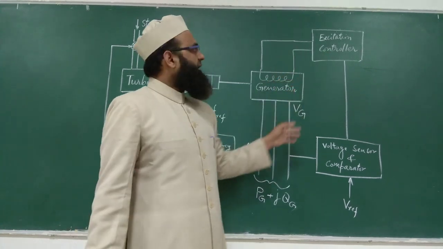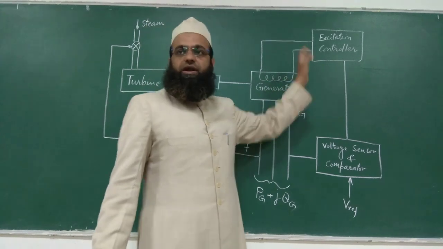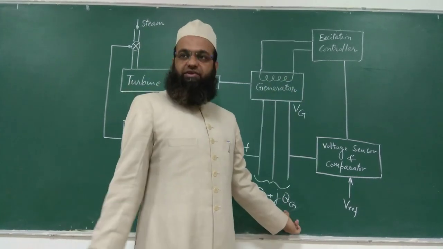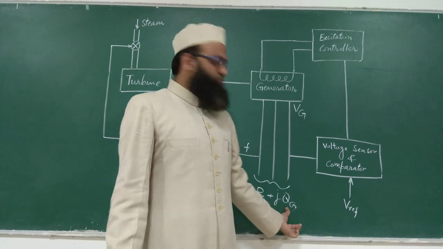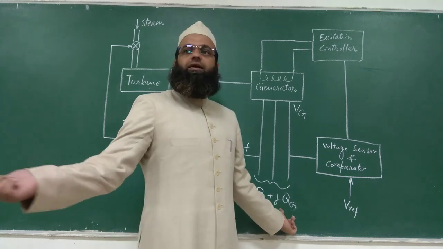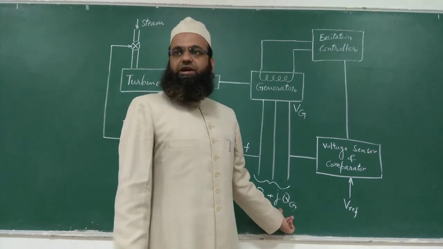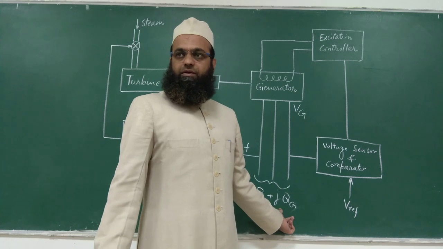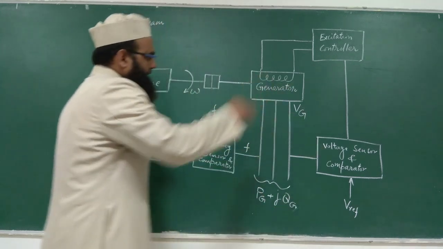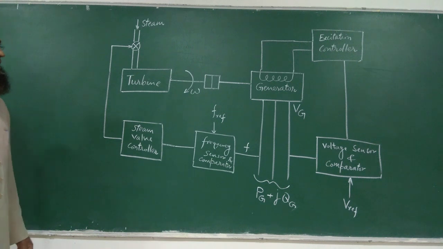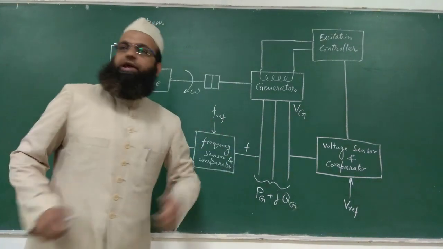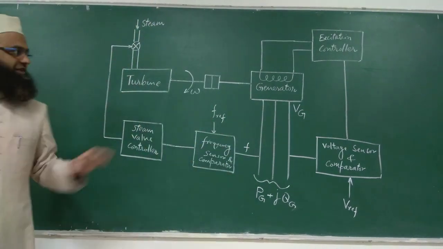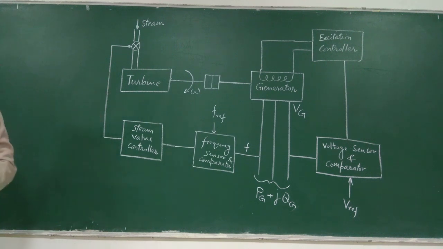As we know, by adjusting the excitation, the reactive power generation can be adjusted, and our aim is to match this QG with the reactive power demand on this generator. With this diagram, we can ensure that whatever reference frequency and voltage is desired will be maintained.